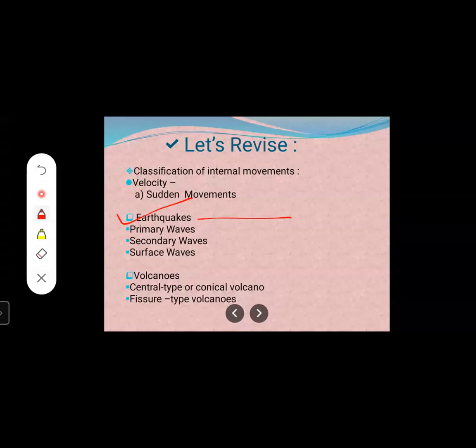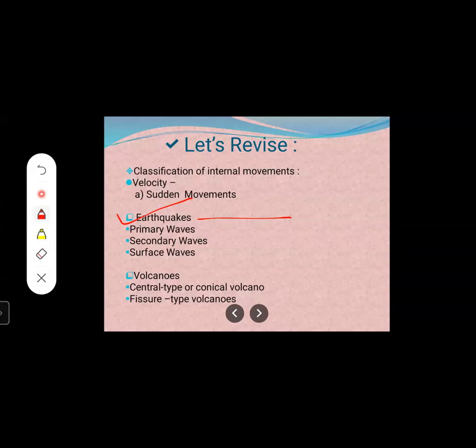And what are the causes of earthquakes? Why are earthquakes caused? The first is the moving of plates, the second is the colliding of plates, and the third is plates which slide up and down, one below the other. Then there are fractures in the rock layers due to the tension in the interior of the earth, and the occurrence of volcanic eruptions. These are the causes of earthquakes.